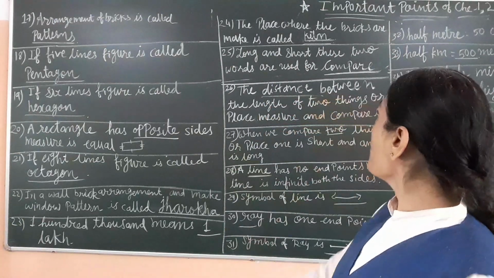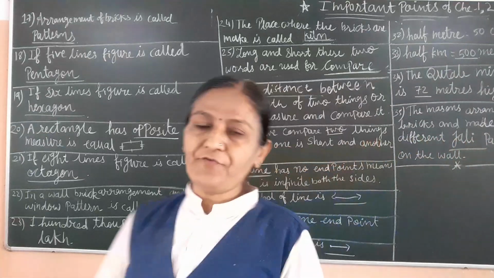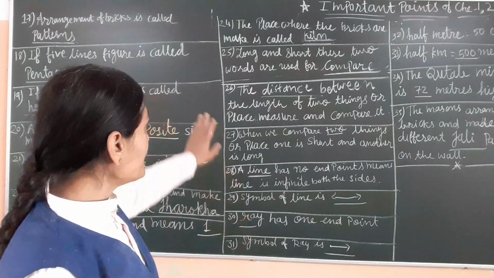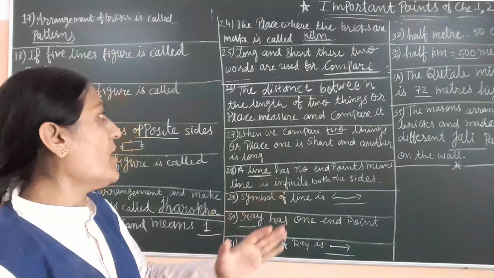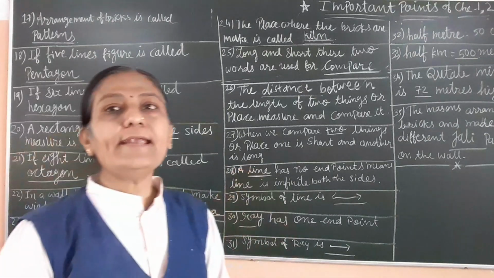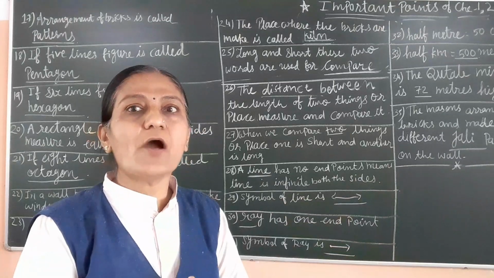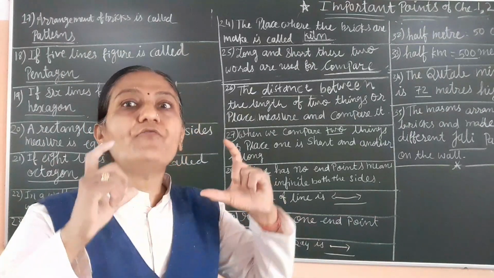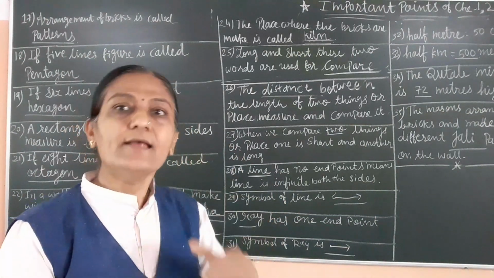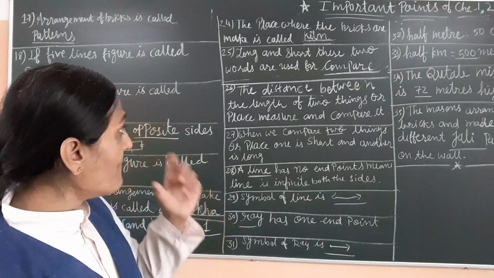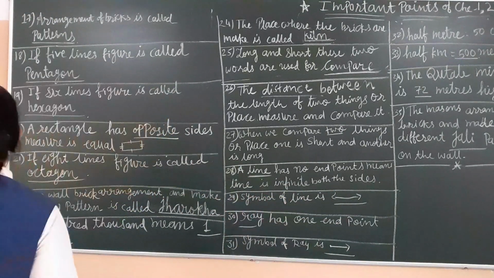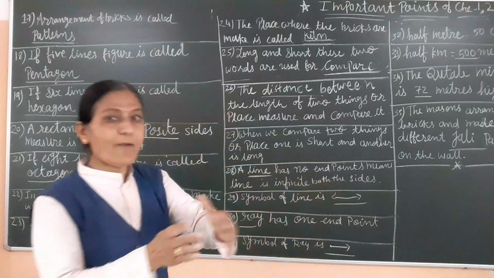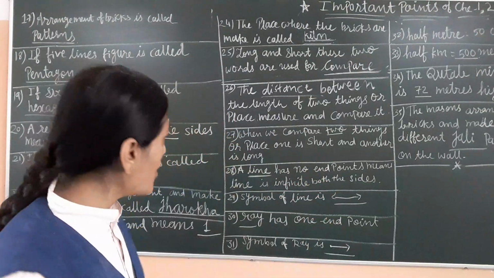Long and short, these 2 words are used for comparison. The distance or length of 2 things or places is measured and compared. When we compare 2 things or places, one is short and the other is long.